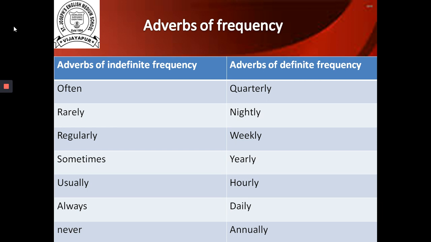It means how often that action is going on in a sentence. How frequently is the action performed?